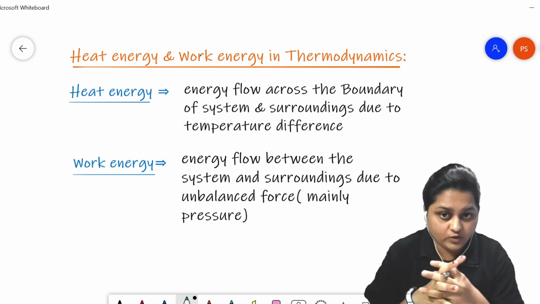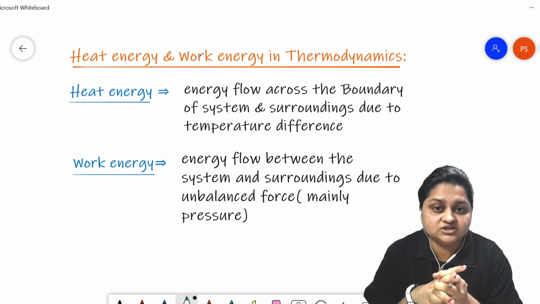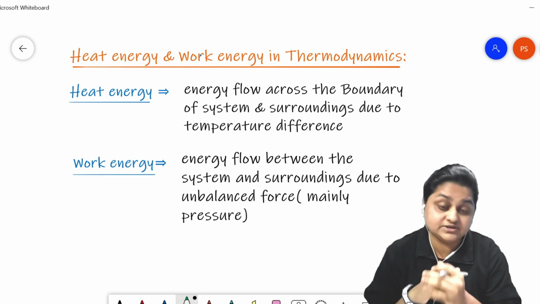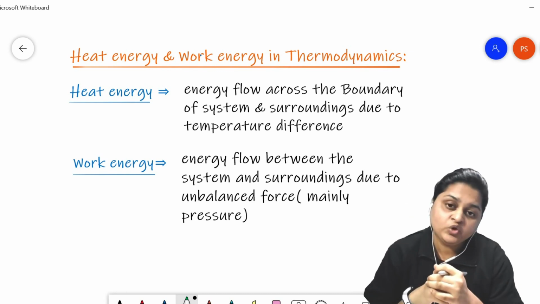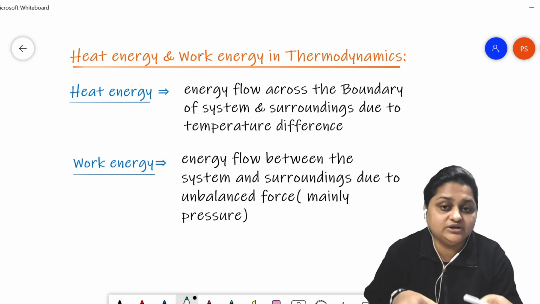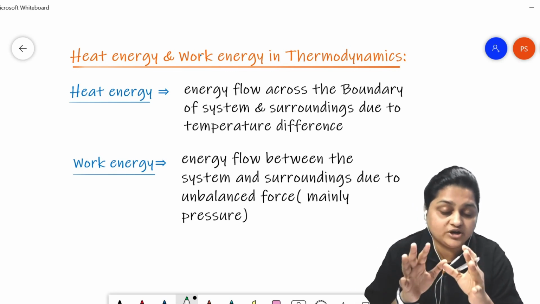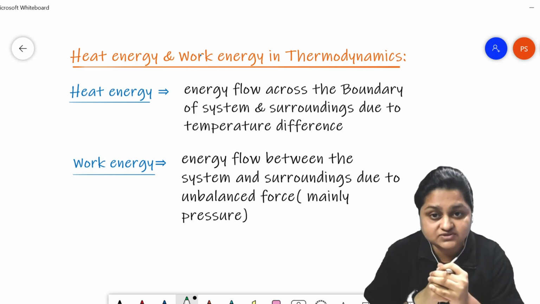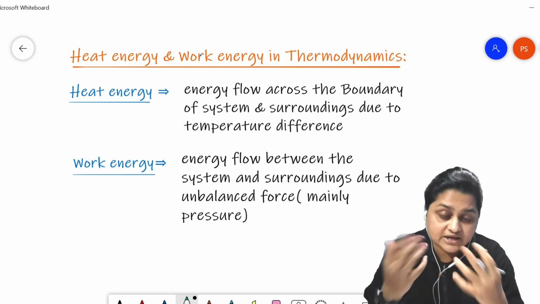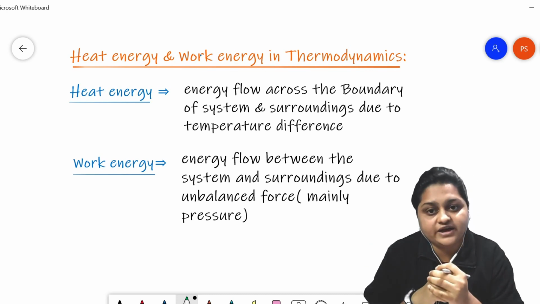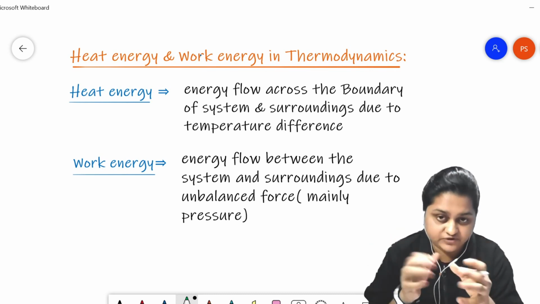Work energy is quite different. Work energy is the form of energy exchanged between the system and the surroundings across the boundary when there is an unbalanced force between them. By unbalanced force, I mean that when there is a pressure difference between the system and the surroundings, then the system and surroundings will exchange energy in the form of work energy to nullify that pressure difference.